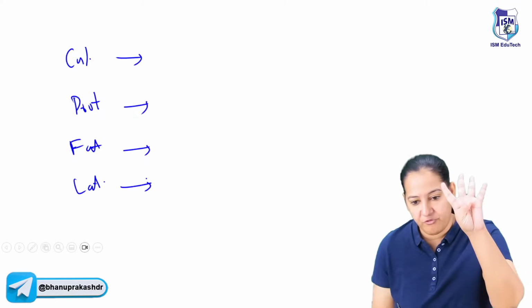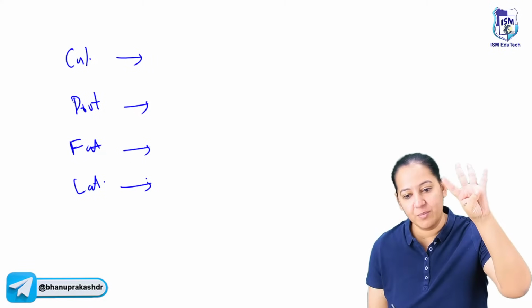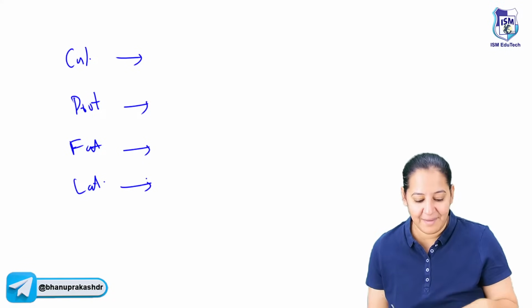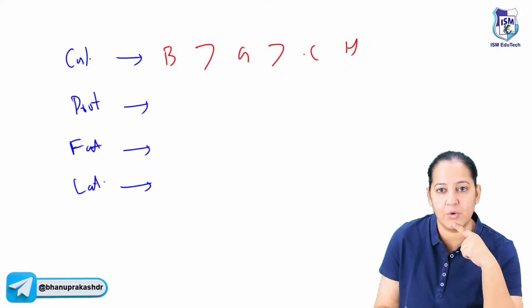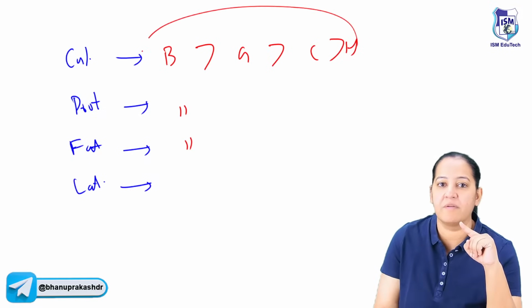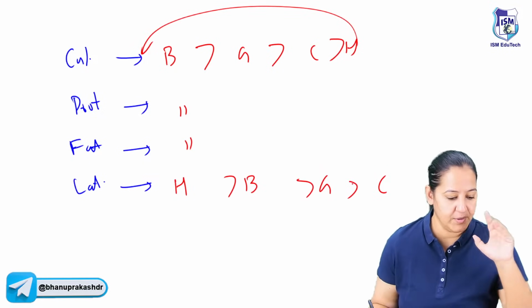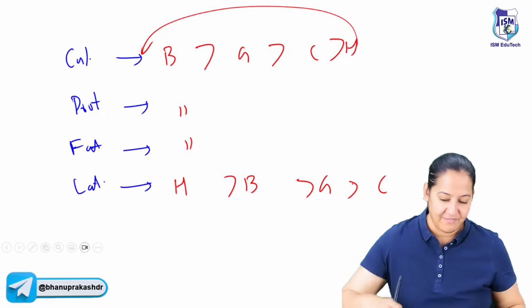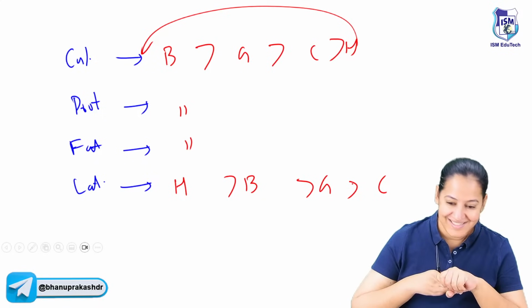Who will tell me the four milks? Buffalo milk, goat milk, cow milk, and human milk. Human milk is the breast milk. Tell me the sequence. So here, Bhai Goa chalte hain. This is the sequence, the same sequence here, the same sequence here. But in lactose, the human will come number one. So human followed by BGC. You get many conceptual questions over here. Can we go ahead? Say yes.